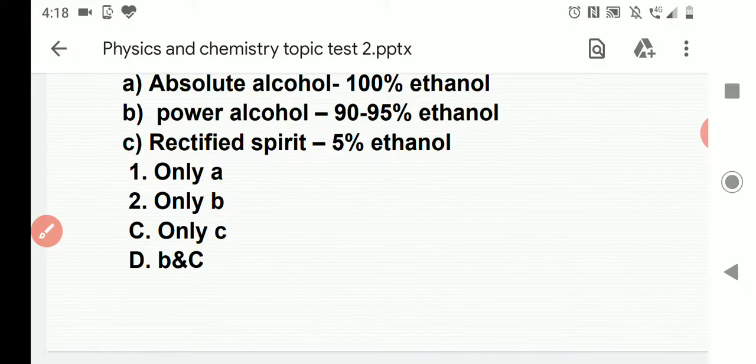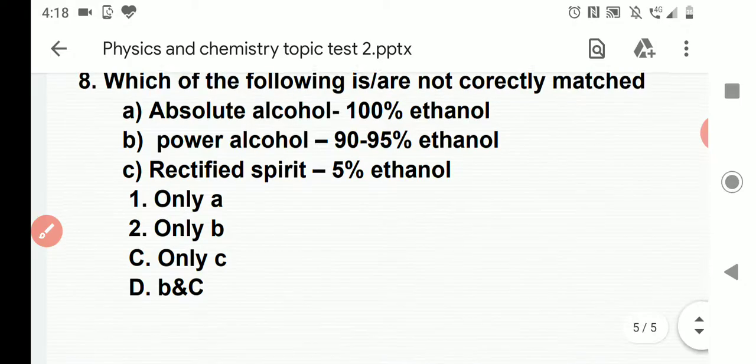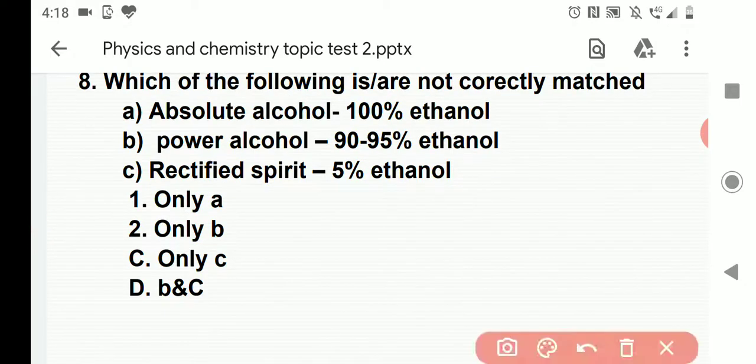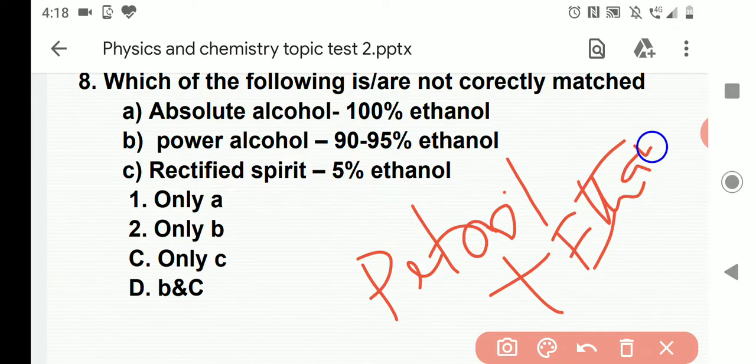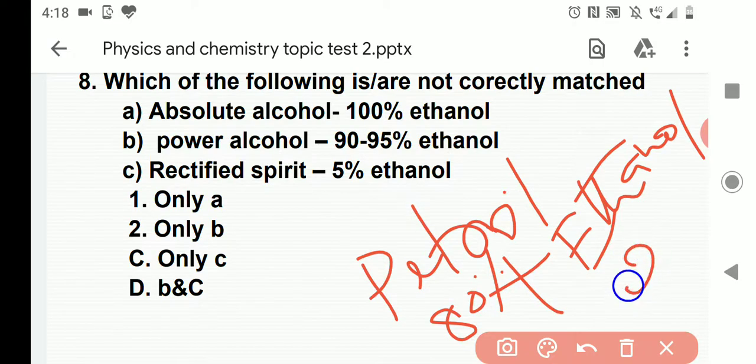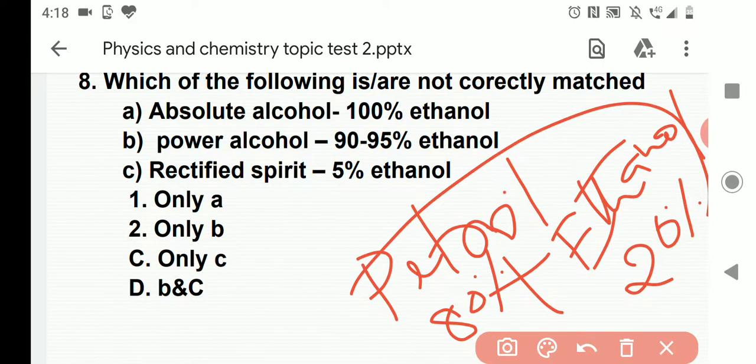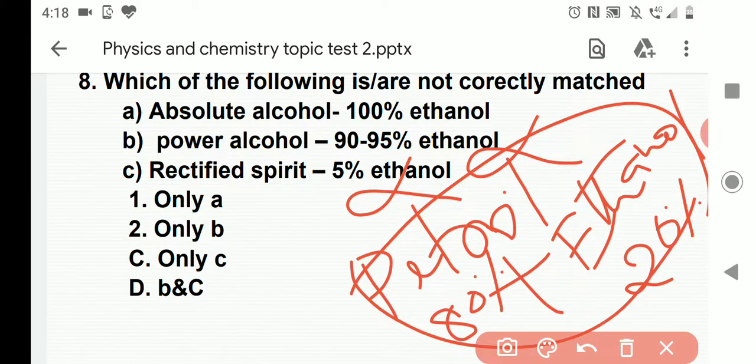Power alcohol simply consists of petrol plus ethanol, petrol 80% and ethanol 20%. But here it is given that power alcohol consists of 90 to 95% ethanol, so this is wrong. The second and third options are wrong.